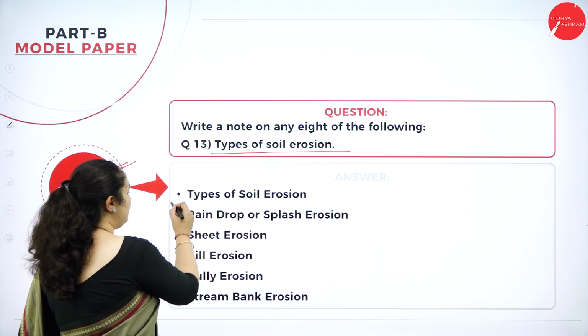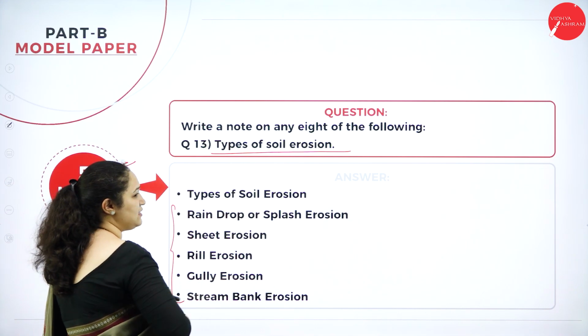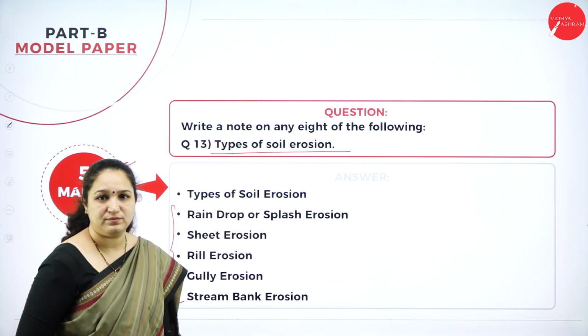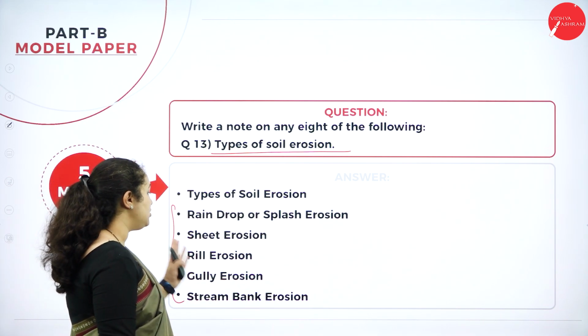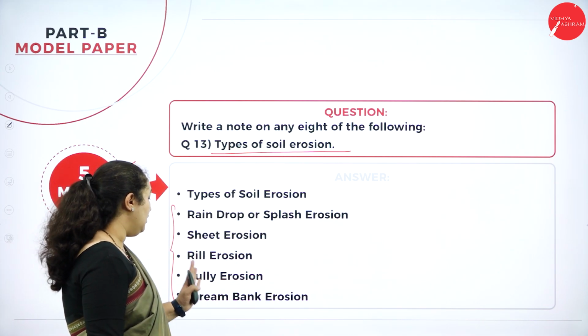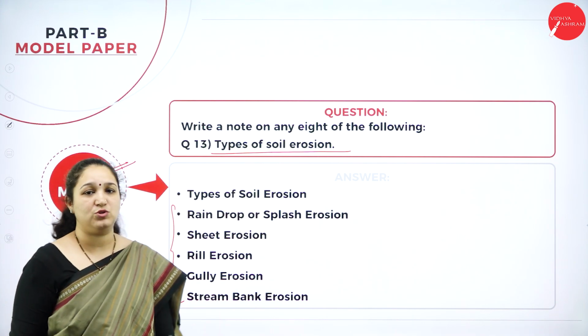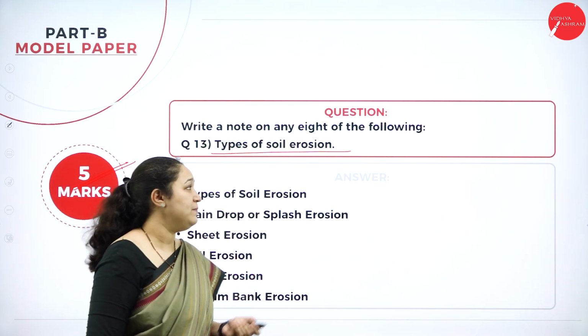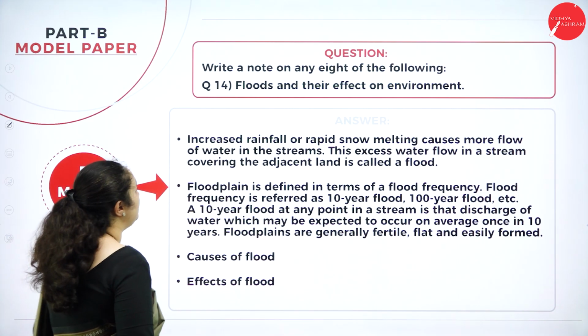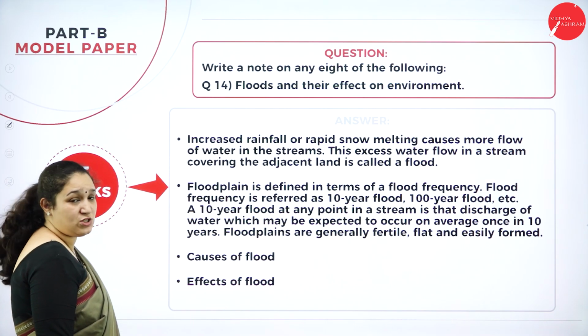So you need to write the different types of soil erosion and just write one line on each. What is the meaning of raindrop or splash erosion, sheet erosion, rill erosion, gully erosion or stream bank erosion? You have to write just one line on what exactly each means. Okay. Moving forward, question number 14, floods and their effects on environment.